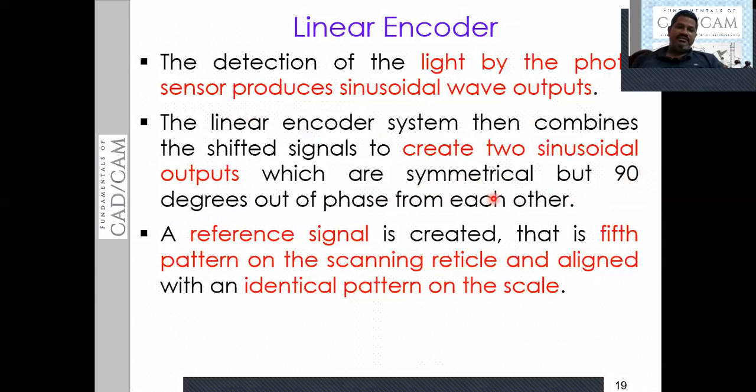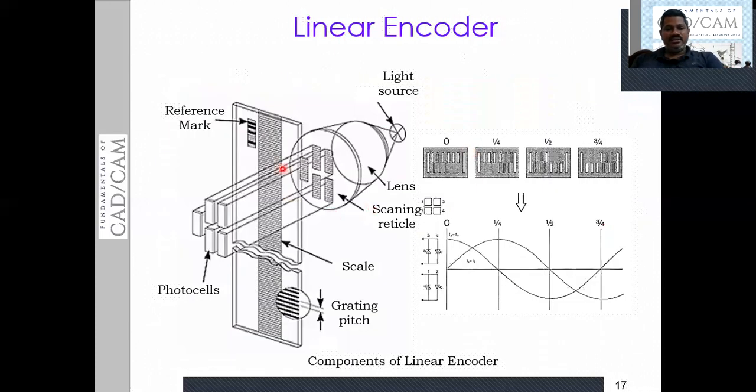So that is the fifth pattern on the scanning reticle, aligned with the identical pattern on the scale. One more signal is generated using these two signals, which will be passed from the fifth slit. In this manner, the linear encoder is going to work. As you can see here, we have two signals.